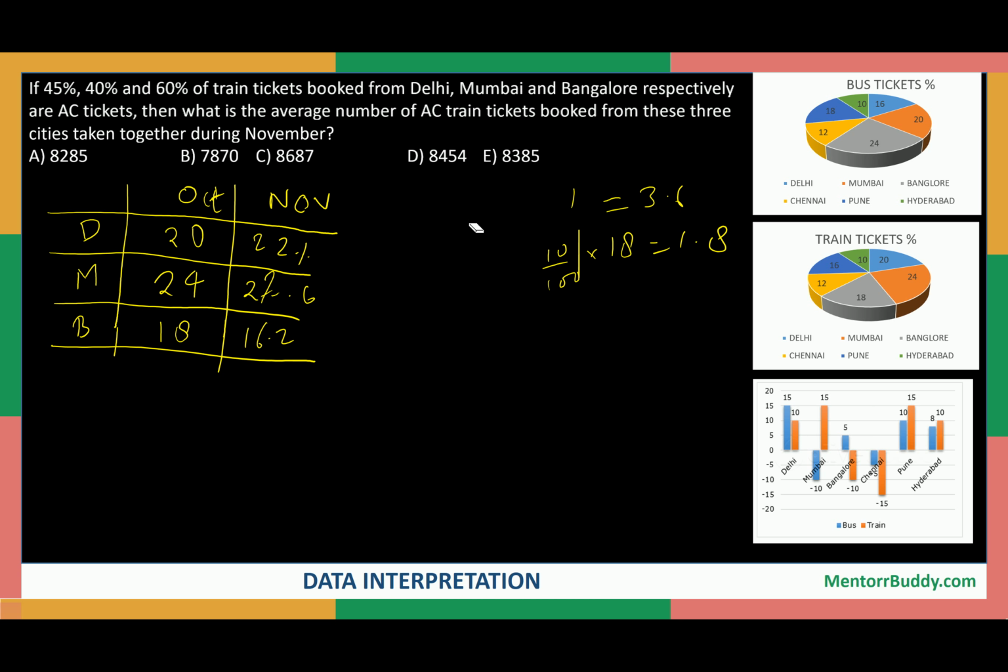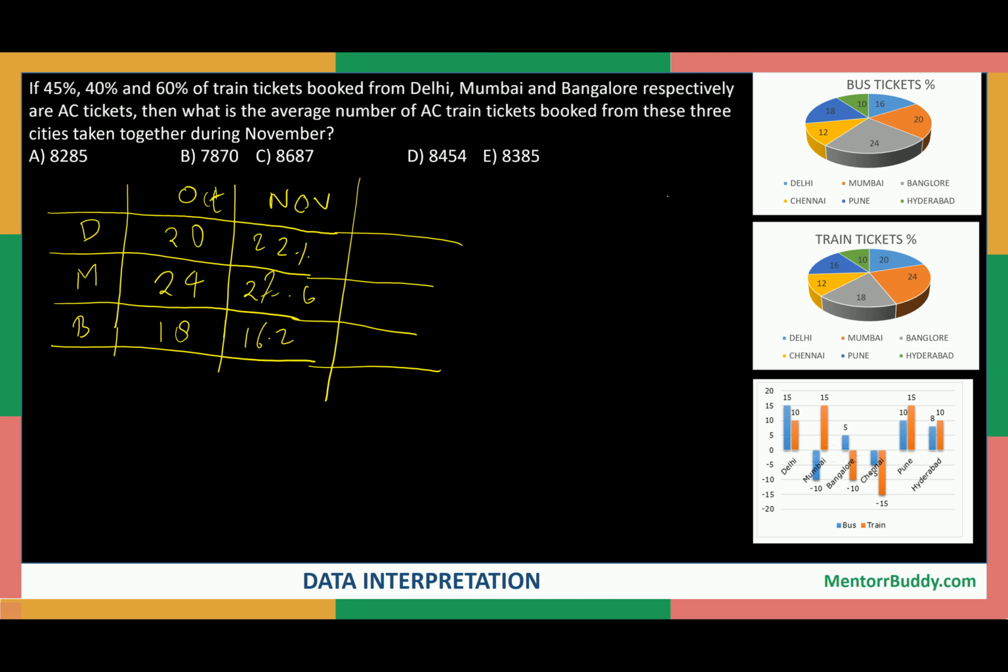Now see, we have calculated what the percentage will be in November. Now if we are talking about AC tickets, then we need to calculate further. See, instead of calculating the total number of tickets, that is 22% of the total 85,000, where 85,000 is the total number of train tickets booked, we have two approaches to solve this question.